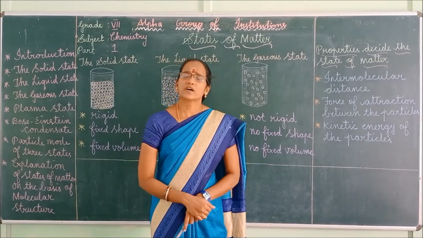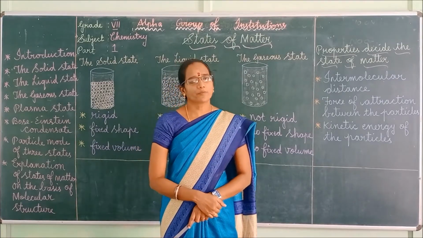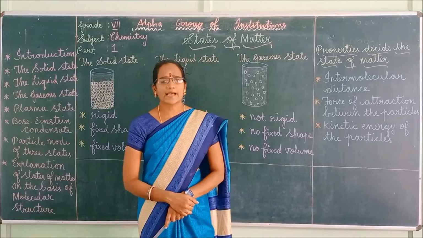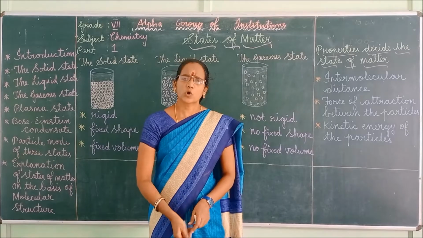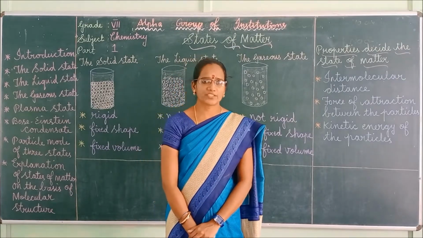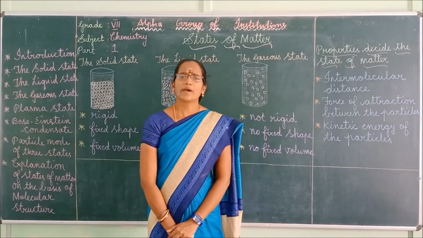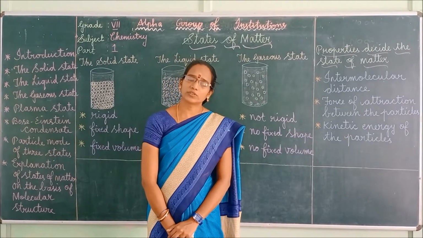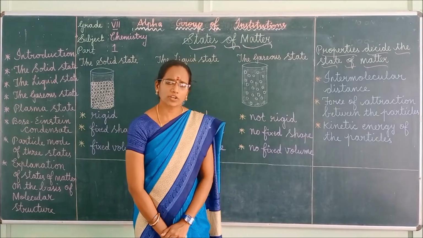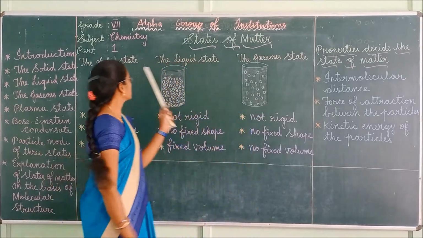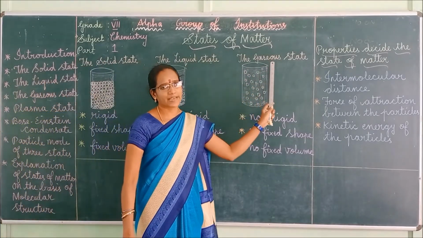Matter is all around you. All atoms and compounds are made of minute particles of matter. You cannot see atoms. Matter can be defined as anything which occupies space and has weight. Now let me move to the classification of matter. Matter can be classified into three states on the basis of their physical states. What are the three states? One is the solid state, second one liquid state, and another one is the gaseous state.